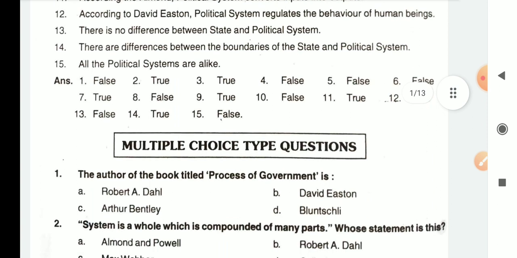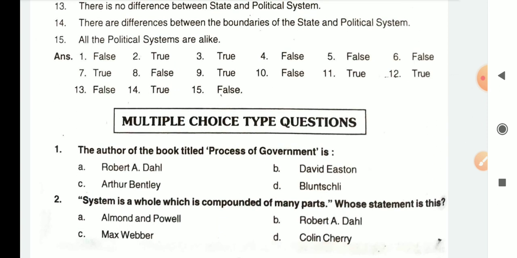Now let's move to the multiple choice questions from the topic. The author of the book titled The Process of Government is Arthur Bentley. Keep in mind. So our option will be C.